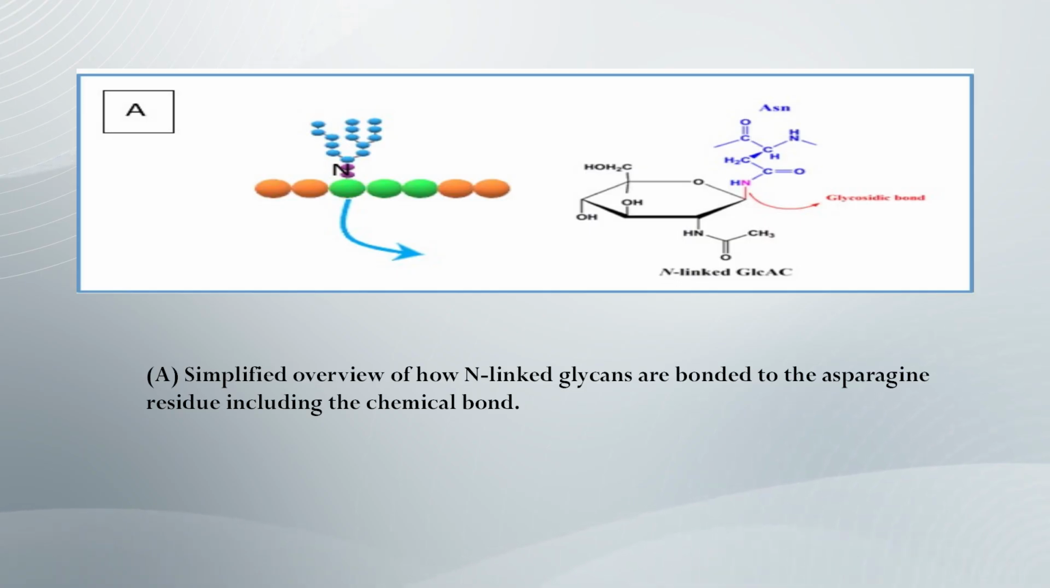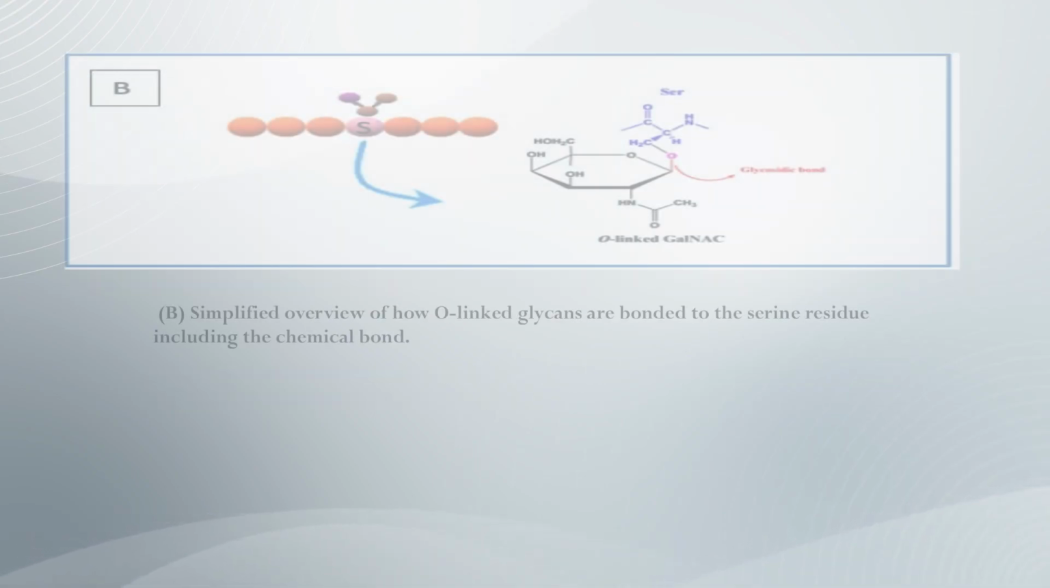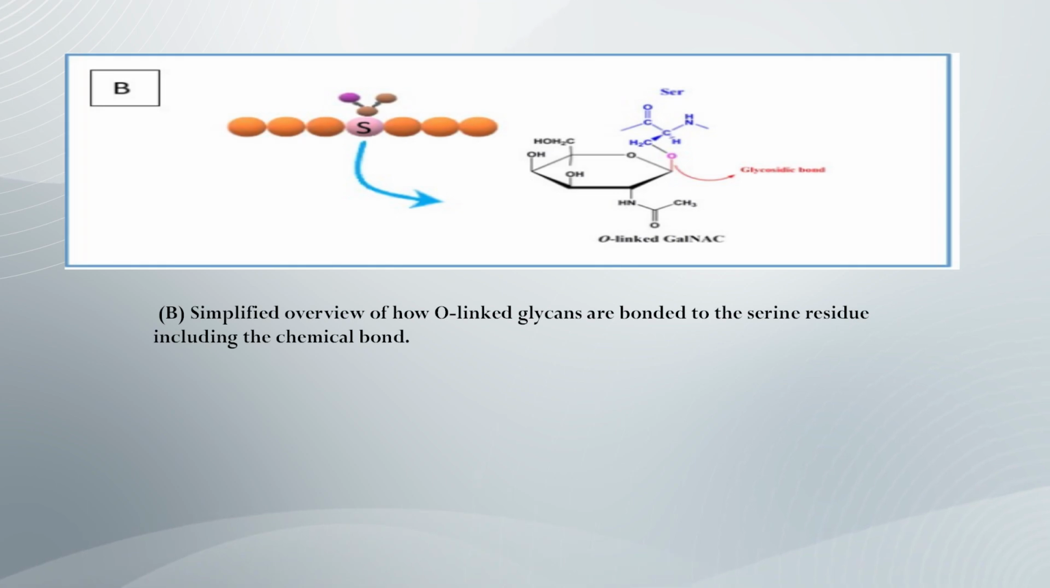N-linked glycosylation occurs specifically at the amide nitrogen atom of the amino acid asparagine, which is recognized as part of the glycosylation site N-X-S/T, where X is any amino acid except proline. Now, O-linked glycosylation is the attachment of glycan to the hydroxyl group oxygen atom on either serine or threonine side chains.